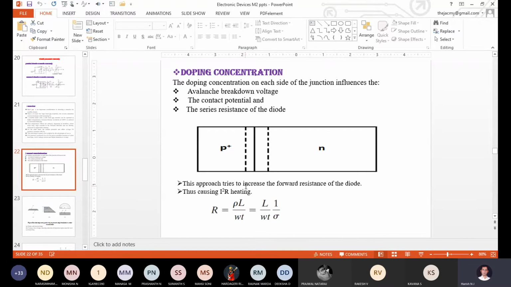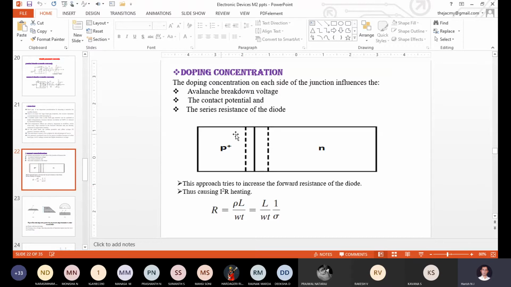Even that modification causes some disadvantages for us. What are those disadvantages? So I will tell you now.